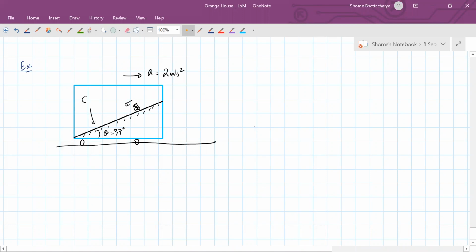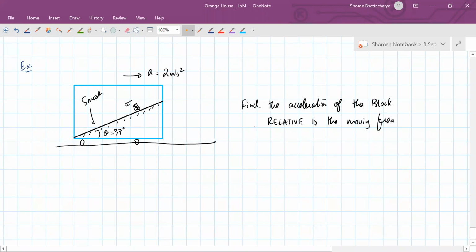So we want to find the acceleration of the block, okay, relative to the moving frame, or you can say in the frame of the vehicle.